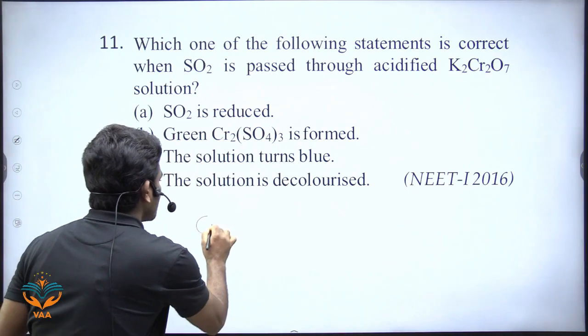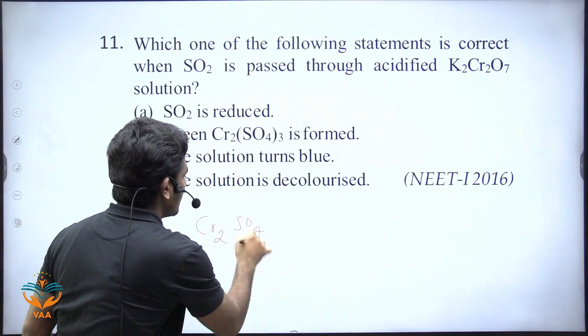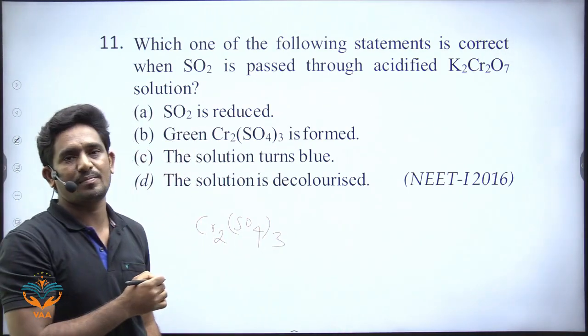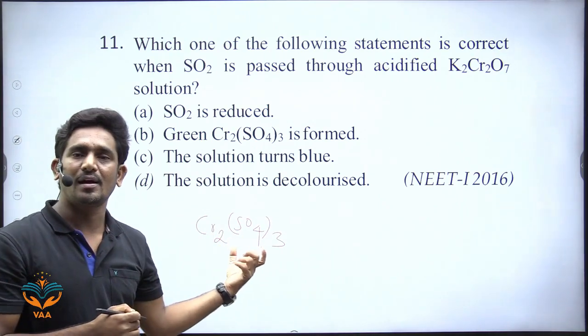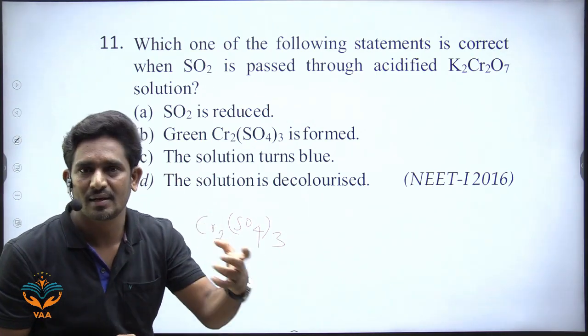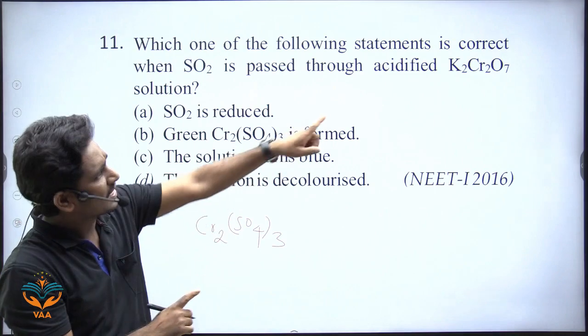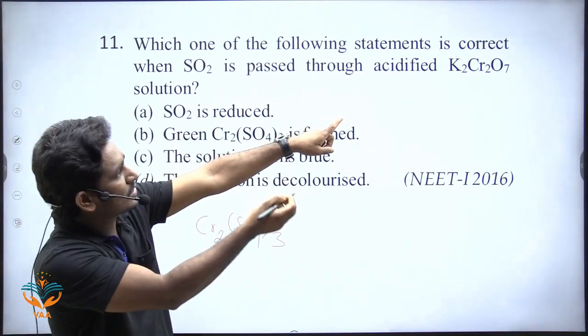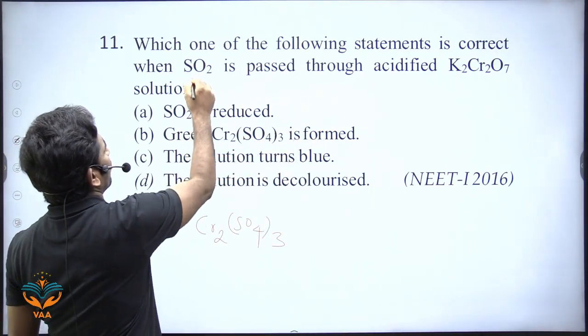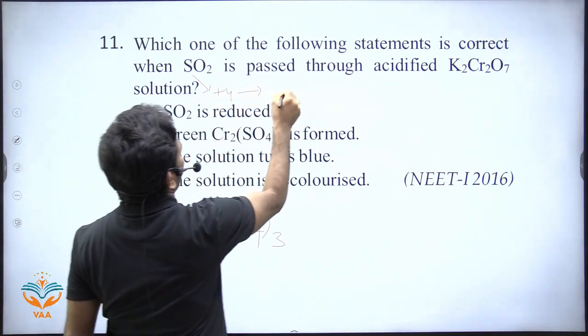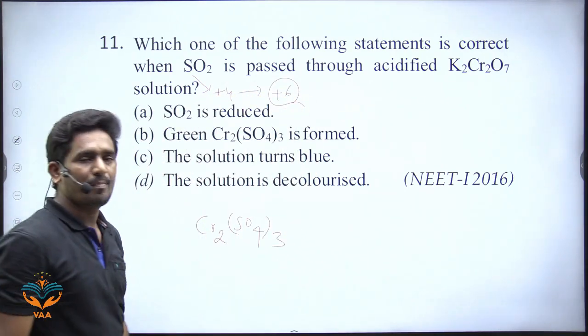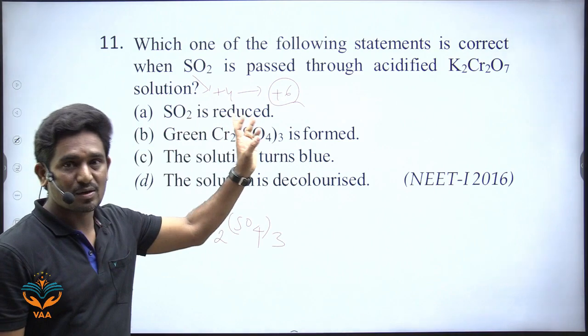And it will form Cr2(SO4)3, chromium sulfate taken 3 times, and it is green in color. It is also a redox reaction. That is a strong oxidizing agent. That oxidizing agent will convert the +4 to the +6 oxidation state.